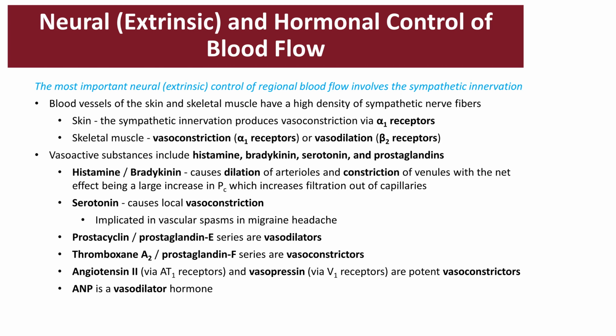In the prostaglandin family, we have prostacyclin and prostaglandin E. These are both going to be vasodilators, whereas TXA2, thromboxane A2, and the prostaglandin F series are going to be vasoconstrictors. Other signal hormones include angiotensin II. It will target the AT1 receptor to cause potent vasoconstriction, as well as vasopressin, ADH, antidiuretic hormone, which will bind to the V1 receptors, also eliciting vasoconstriction. ANP, also known as atrial natriuretic peptide, is a hormone secreted by the atria that will cause vasodilation and increase the fluid output and urination in the kidneys.